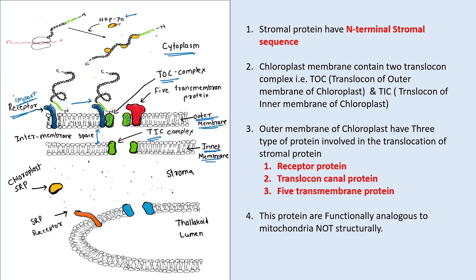In this protein also there is an N-terminal stromal sequence present. This stromal sequence is recognized by this receptor, and after that the overall polypeptide chain starts the translocation into the stroma.